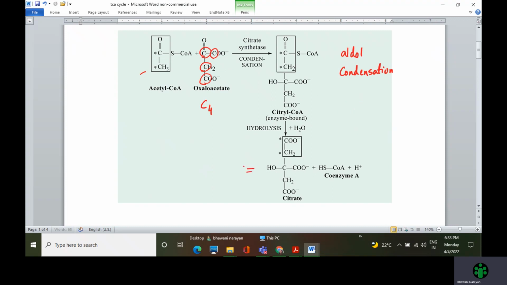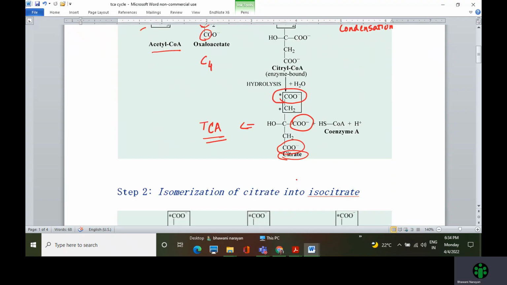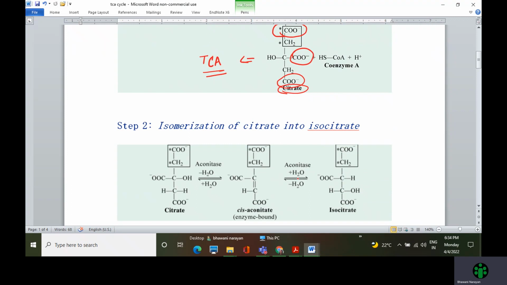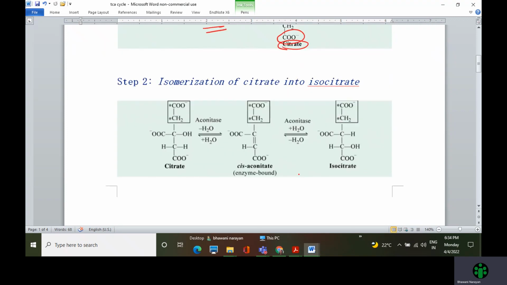In this citrate, as you can see, there are 3 carboxylic acids in its structure, and therefore this cycle gets the name tricarboxylic acid cycle, that is TCA cycle. So acetyl coenzyme A to citrate is the first reaction. Let's move on to the next reaction, which is isomerization of citrate into isocitrate.